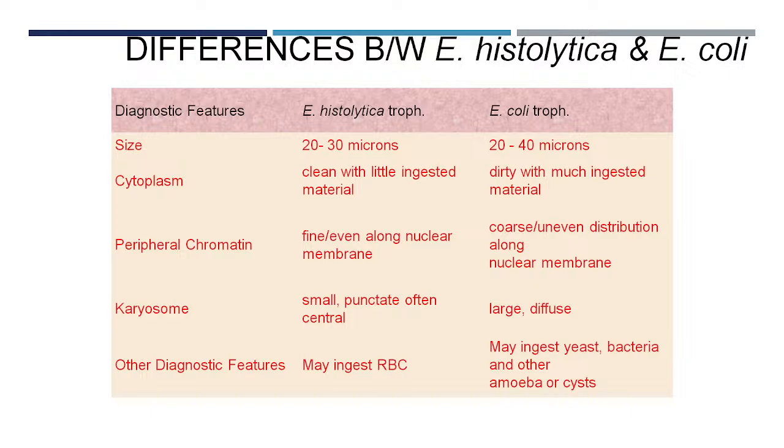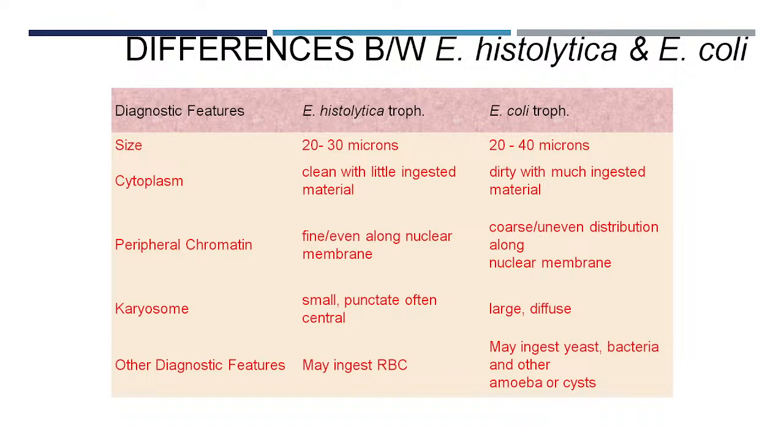Sometimes you may be asked what are the differences between the histolytica trophozoite and E. coli trophozoite. If you see, this trophozoite is much bigger than the size of the cyst. Usually the Entamoeba histolytica cyst is around 10 micron.